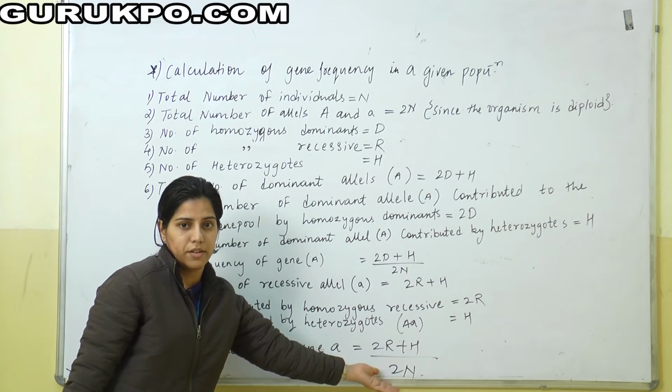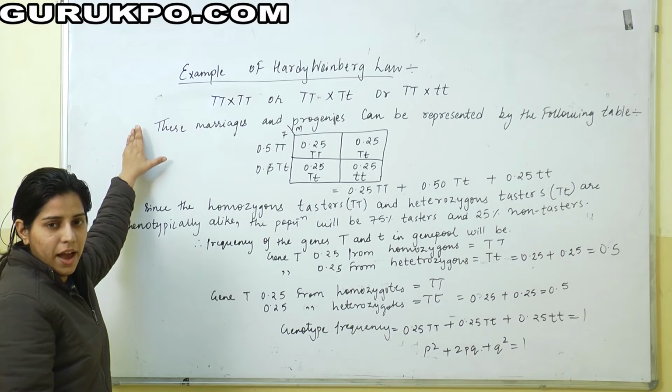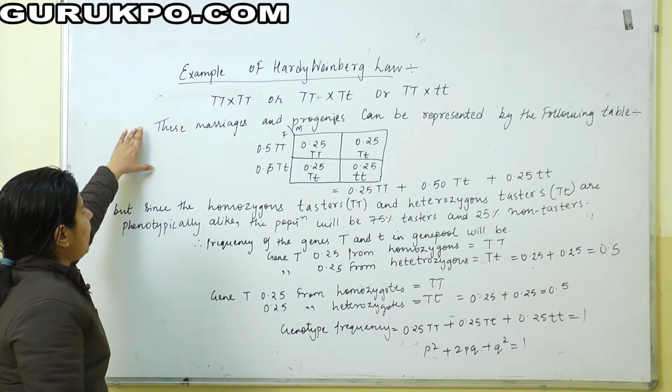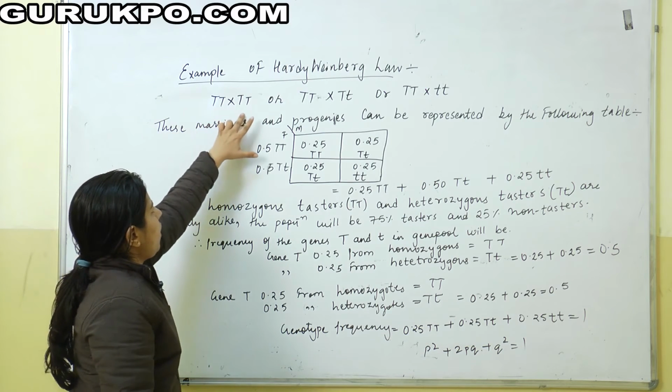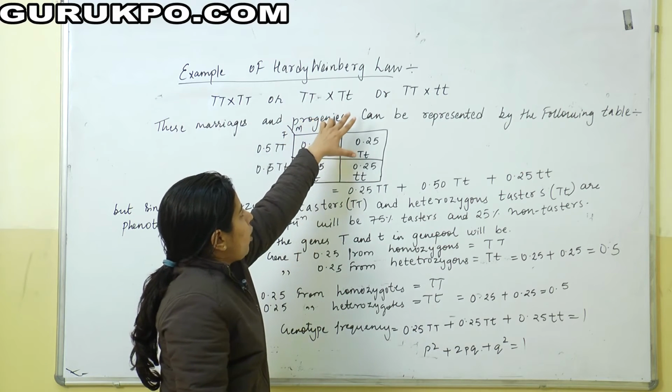Consider marriages among people of kinds TT, capital T tasters, and small t, non-tasters. In these kinds of people, we can vary capital T into small t.